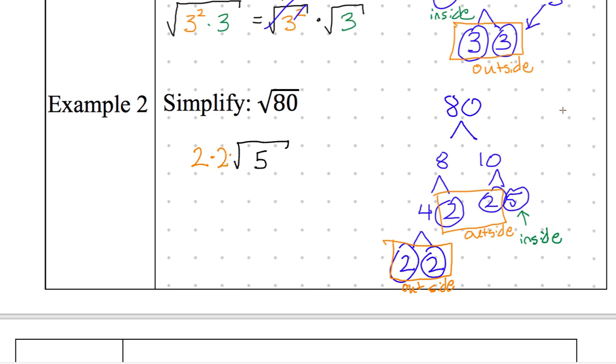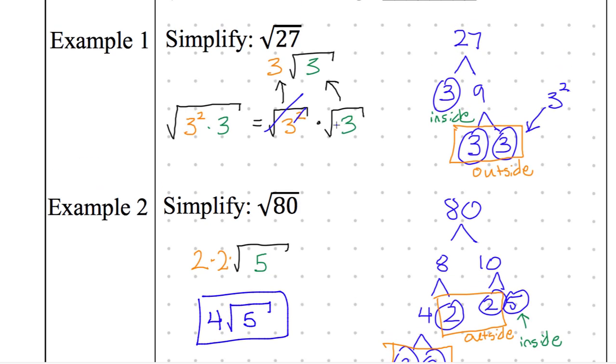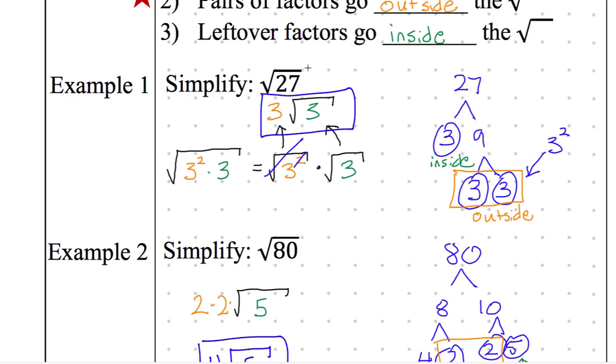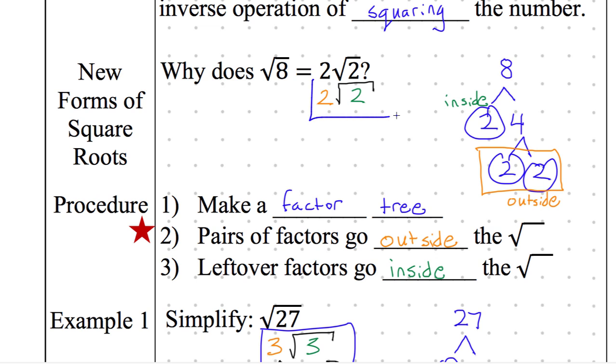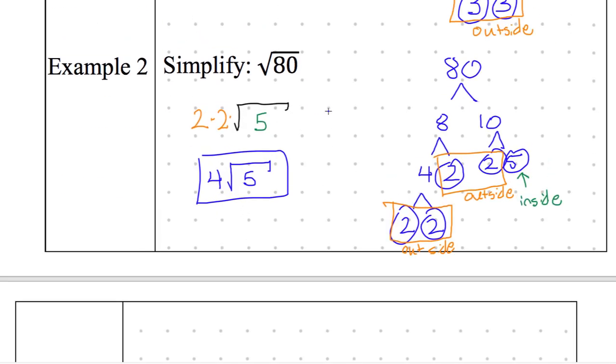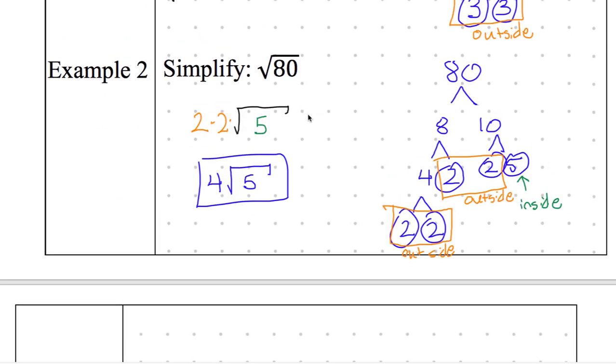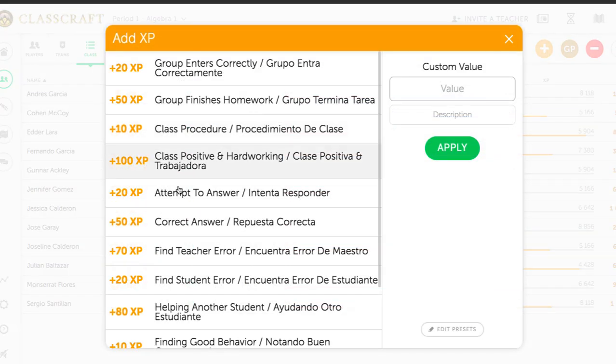So we have all of this. And that reduces to what? 4 root of 5. Yeah, 2 times 2 is just 4, so it's 4 square root of 5. Final answer. And I guess we should be boxing our final answer up here as well. Did I box my final answer up here? Not quite. There it is. All right, ask me questions on example 2. Thank you, Cohen. Ask me questions.